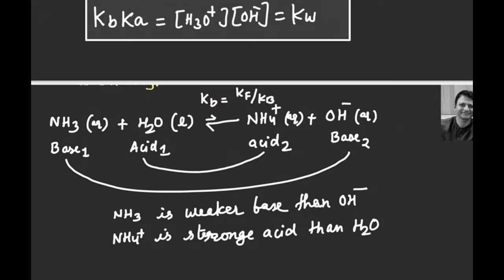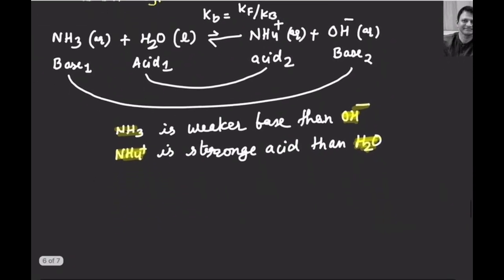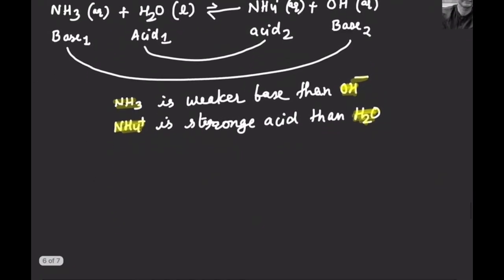So for an acid and its conjugate base, we are saying ammonia is a weaker base with respect to OH minus, then NH4 plus, its conjugate acid, is stronger than water. So this is with respect to water and OH minus, right? Here ammonia as well as NH4 plus are both a weak base and a weak acid because their dissociation constants are less than 1, right?